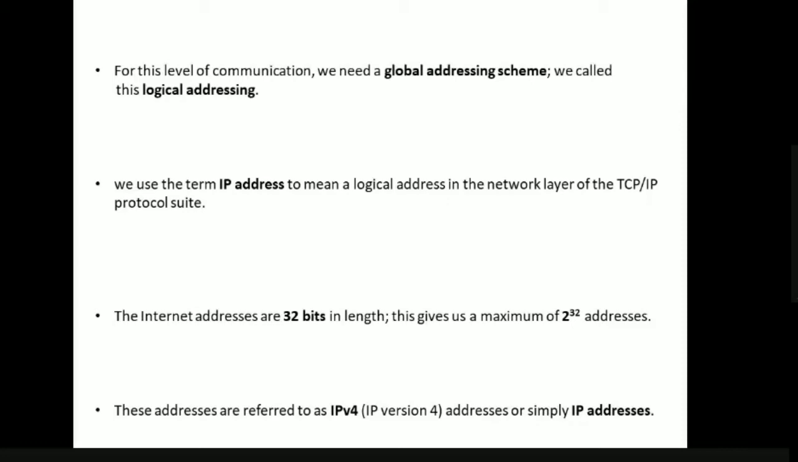That is, if our IP address is 32 bits in length, how many addresses can we get? 2 power 32 addresses. The addresses we get from this IP address space are referred to as IPv4 addresses, or Internet Protocol version 4 addresses, or simply IP addresses. We can call them IPv4 addresses, or by default IP addresses.